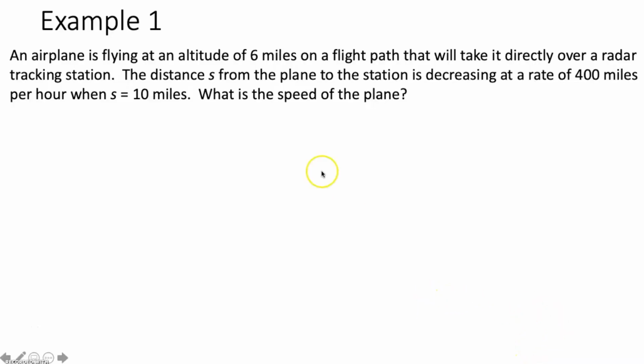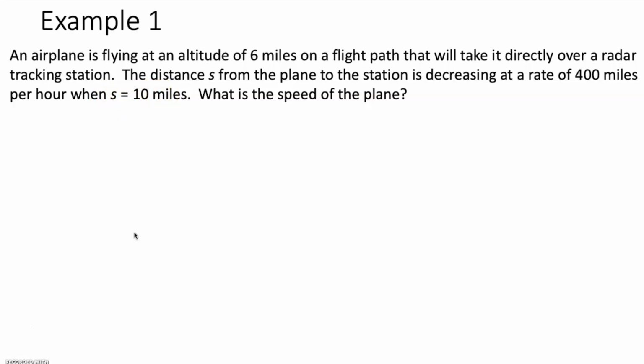In example 1, it says an airplane is flying at an altitude of 6 miles on a flight path that will take it directly over a radar tracking station. The distance s from the plane to the station is decreasing at a rate of 400 miles per hour when s is equal to 10 miles. What is the speed of the plane?